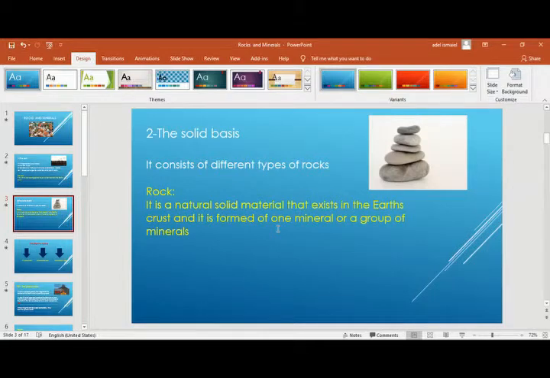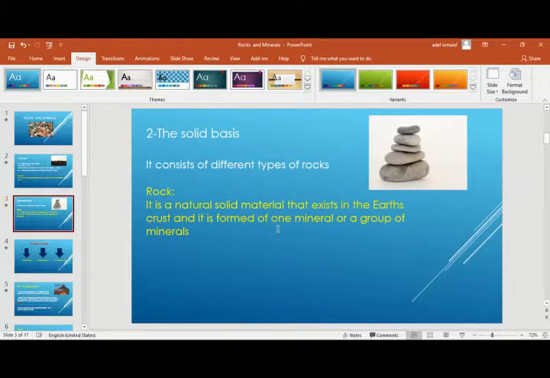So the elements that make this alloy are copper and gold. The same way, when I say that stainless steel is made up of iron and nickel, chrome, copper, and so on, the elements that form the stainless steel are maybe three or four.